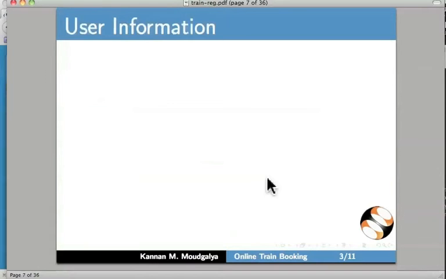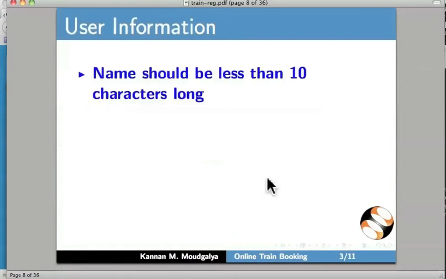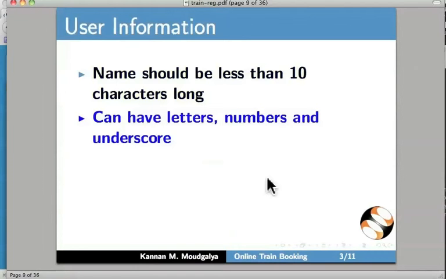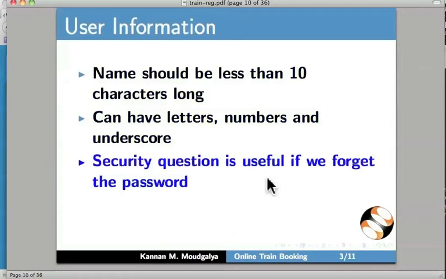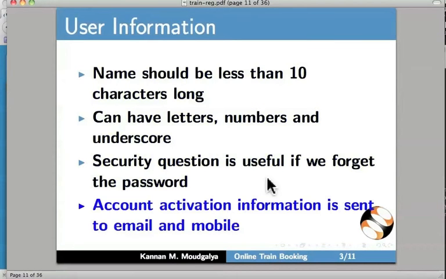Some tips on user information. The name should be less than 10 characters long. It can have letters, numbers, and underscore. The security question is useful if you forget the password. The account activation information is sent to email and mobile. We will see how to do this in the browser.